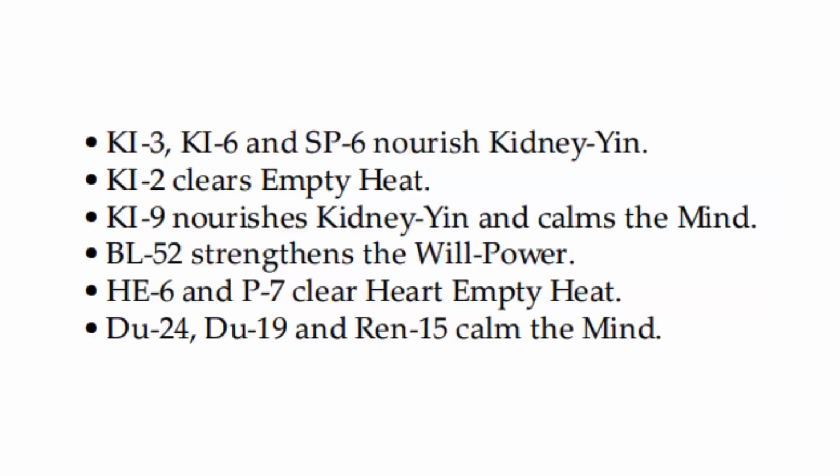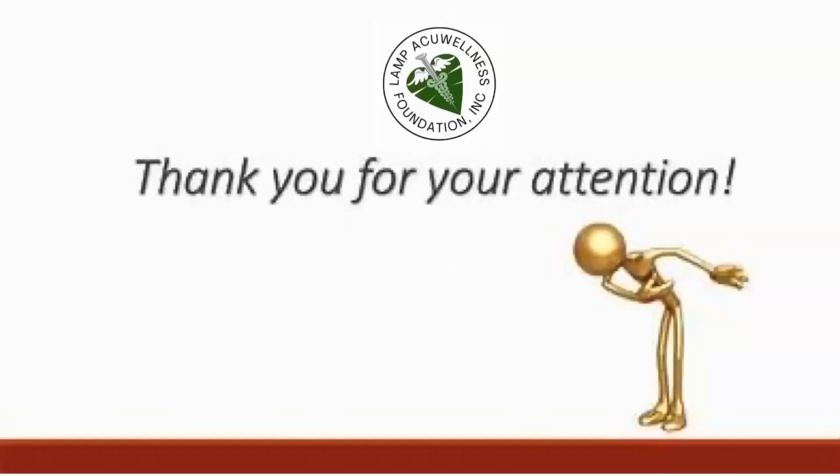Kidney 3, Kidney 6, and Spleen 6 nourish the kidney yin. Kidney 2 clears empty heat. Kidney 9 nourishes kidney yin and calms the mind. Bladder 52 strengthens the willpower. Heart 6 and Pericardium 7 clear heart empty heat. And Du 24, Du 19, and Ren 15 calm the mind.